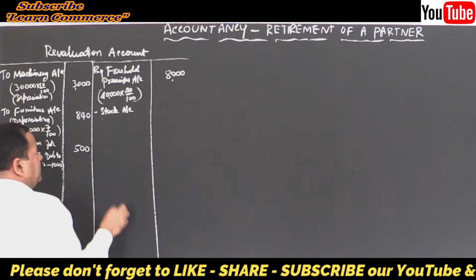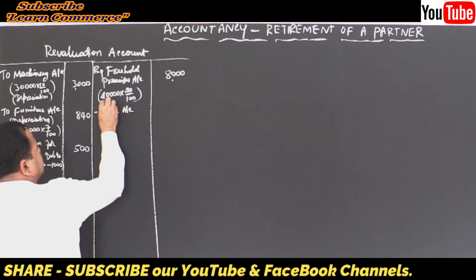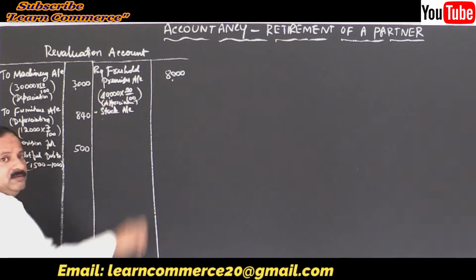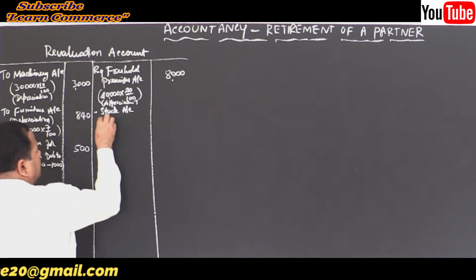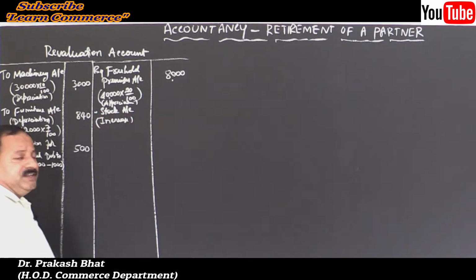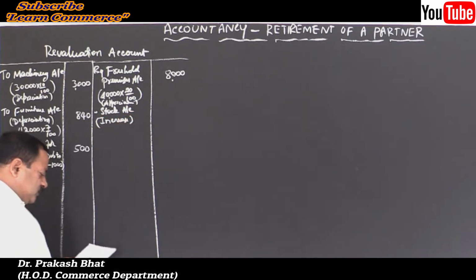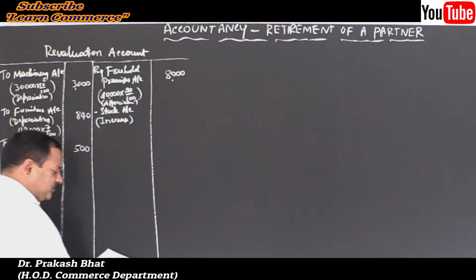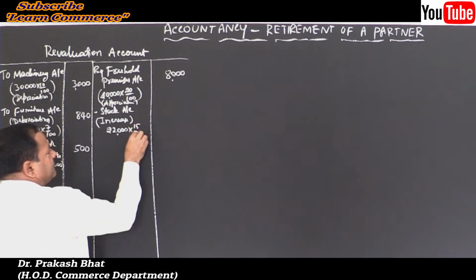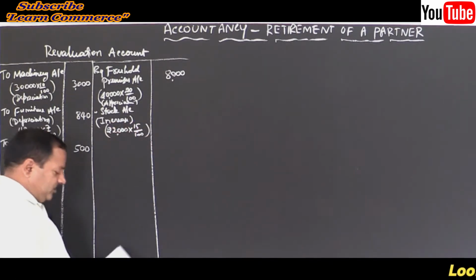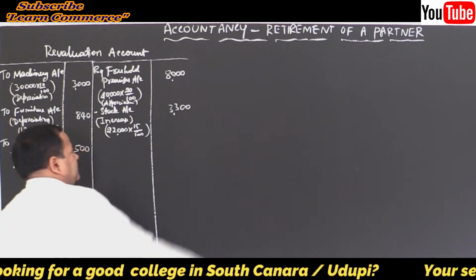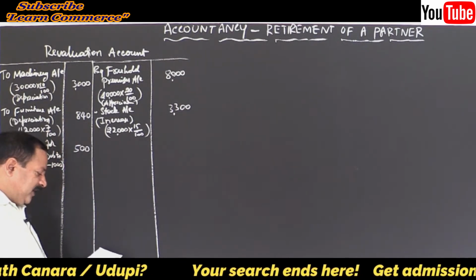Yes, 15%. Freehold premises, appreciation, write it. Here, stock account increase, it is not appreciation because it is a current asset, so write increase, not appreciation. What's the percentage? 15%. Value was 22,000. 22,000 into 15%. Calculate and show the figure in the outer column, 3,300, right? Yes, it is.